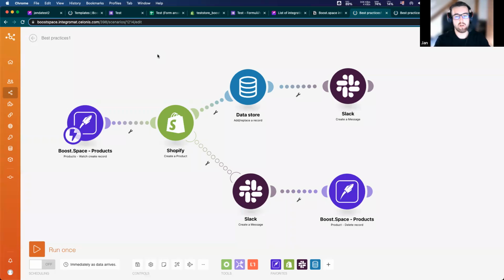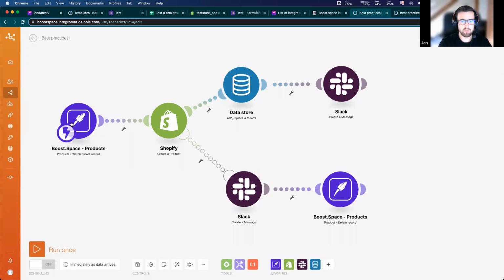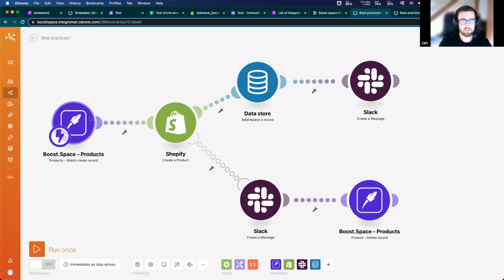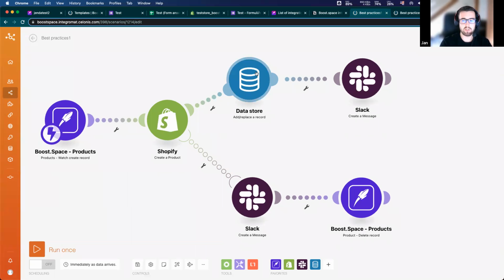What should this scenario do? This is checking the newly created products. After we receive data here, it will create a new product in Shopify and add a data store record.